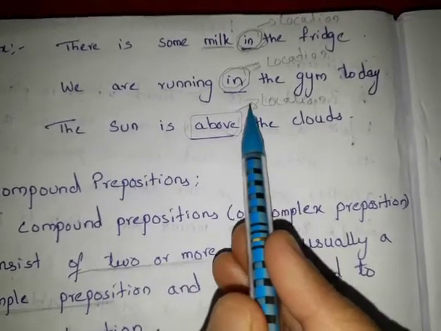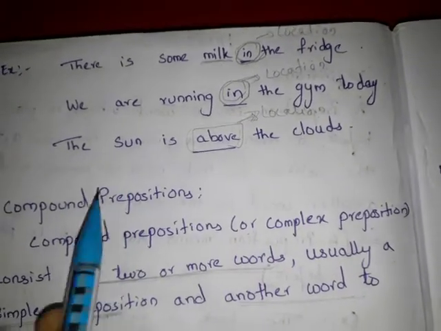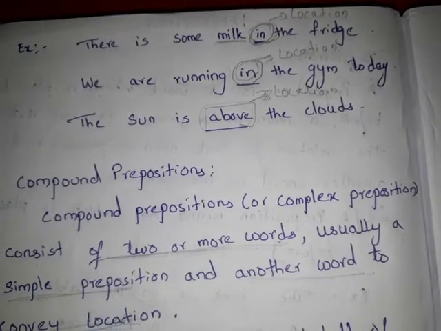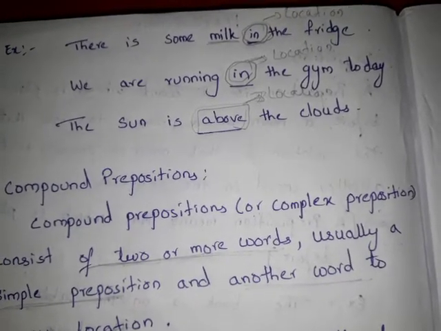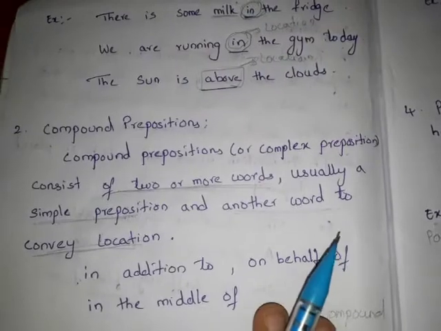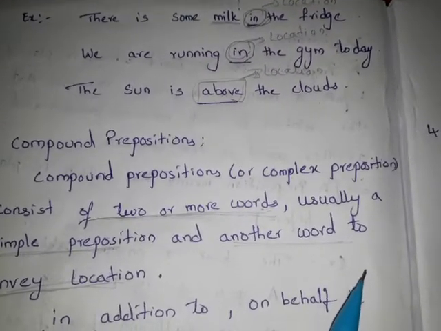This preposition is showing location here. Did you understand, beta? Simple prepositions are also known as common prepositions, and they show time, location and place.